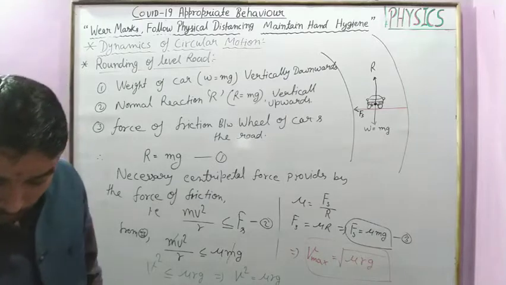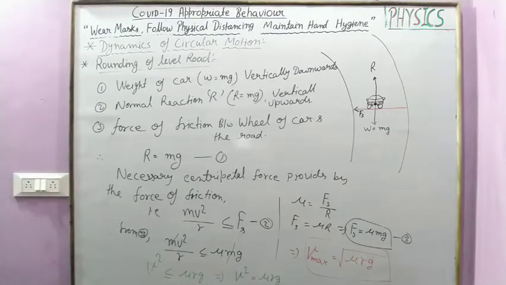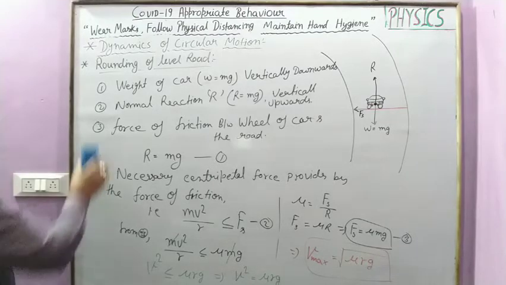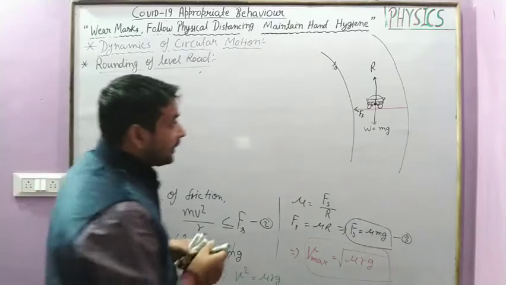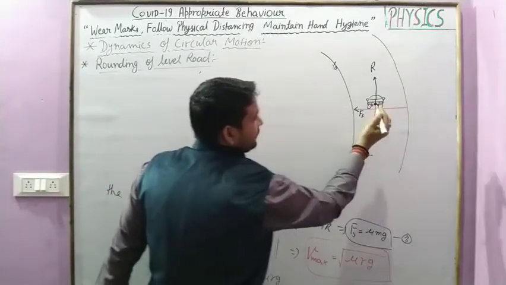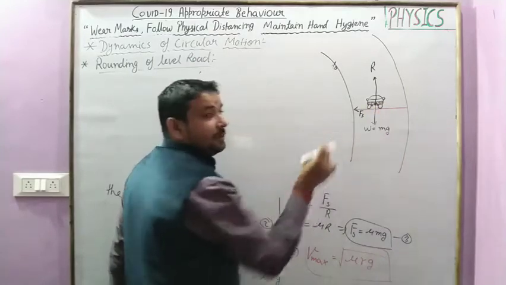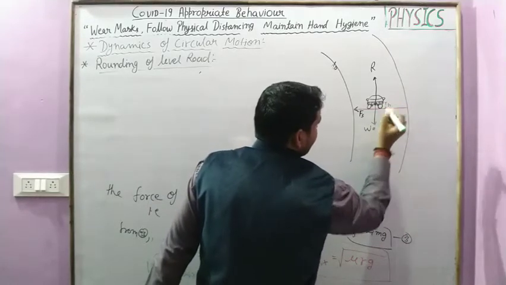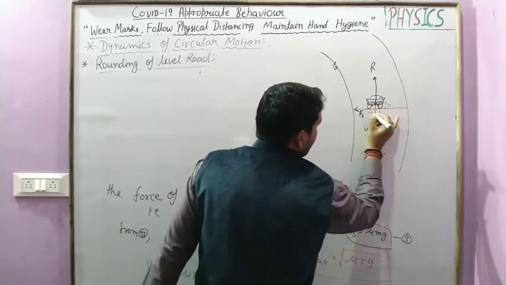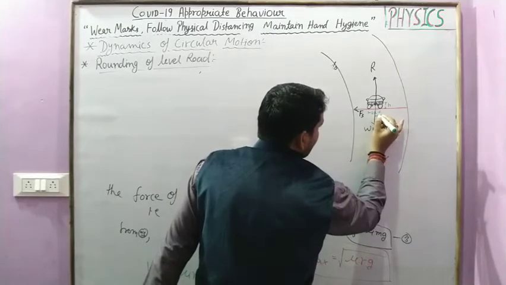Let the height of the center of gravity of the vehicle be small h, and the distance between the two wheels of the car be 2x, so the distance from the center of gravity is x.